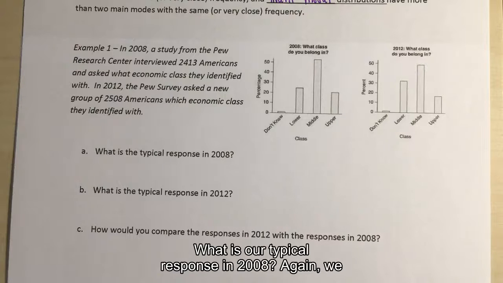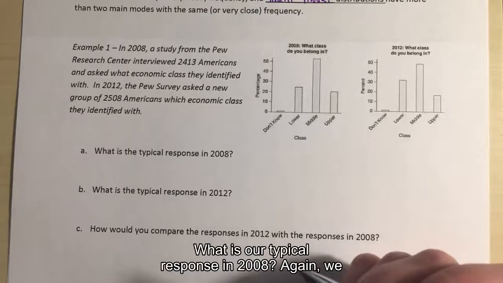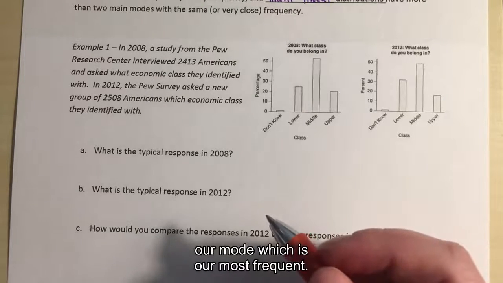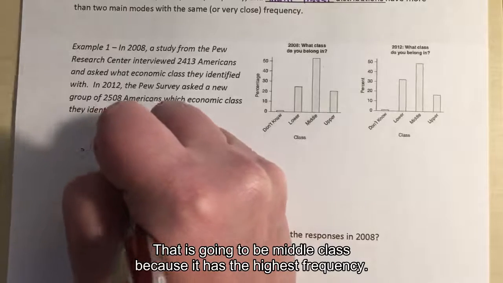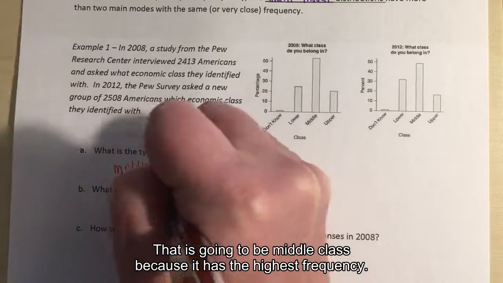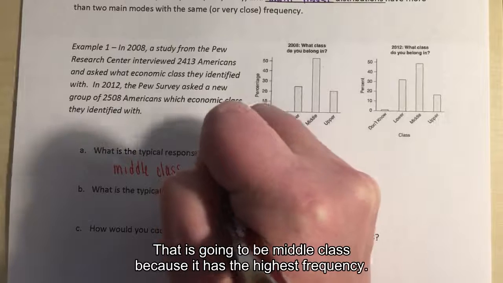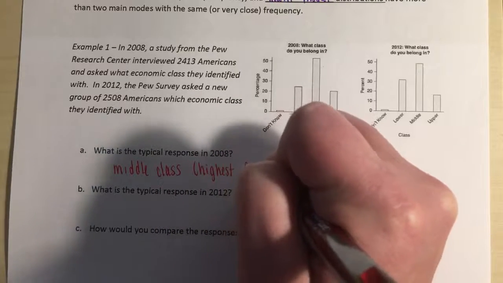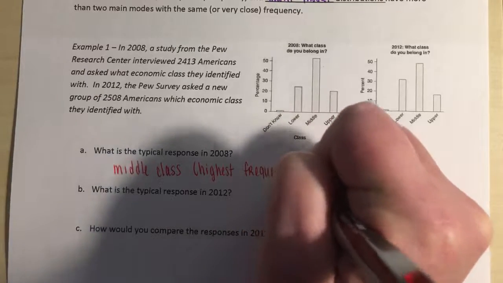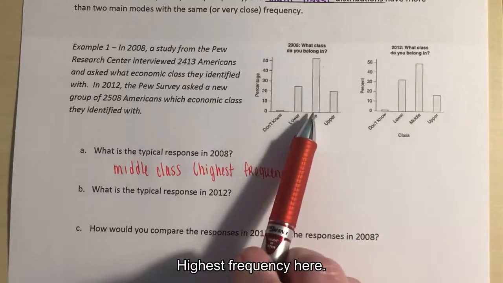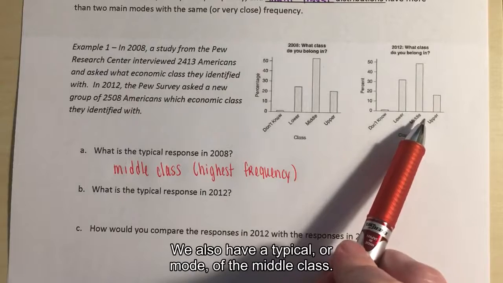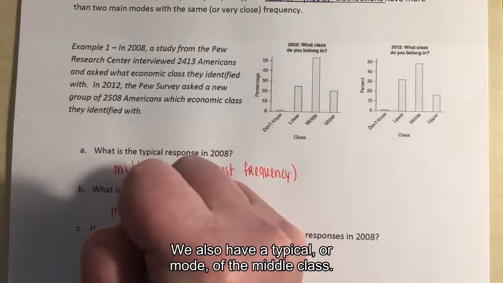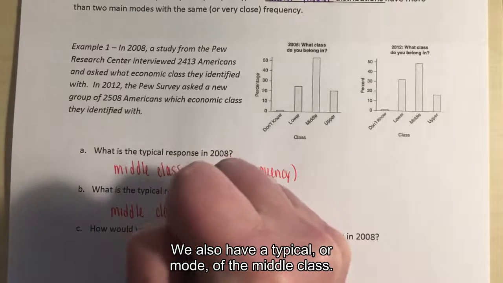So what is our typical response in 2008? Again, we use the word typical when we're thinking about our mode, which is our most frequent. So that is going to be middle class because it has the highest frequency. We look over here, and we also have a typical response, or mode, of the middle class.